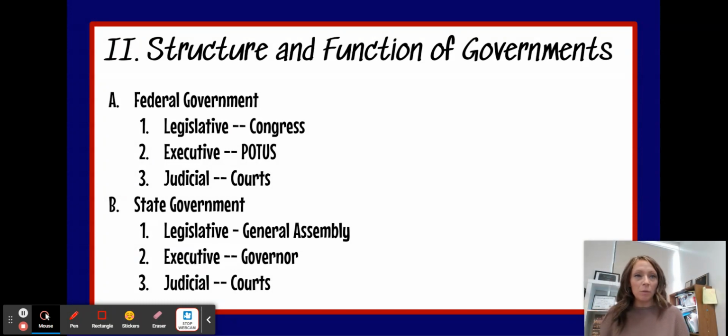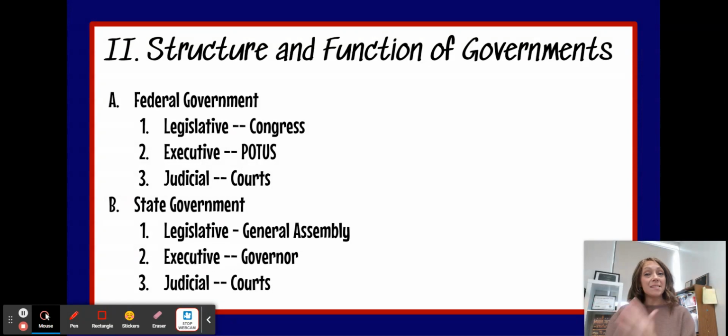In our federal government, we have the executive branch, which includes the president, the vice president, and the cabinet, and their job is to enforce or execute the laws. And then we have our judicial branch, which includes all of our federal courts, the Supreme Court and other lower federal courts. And their job, of course, is to interpret laws.